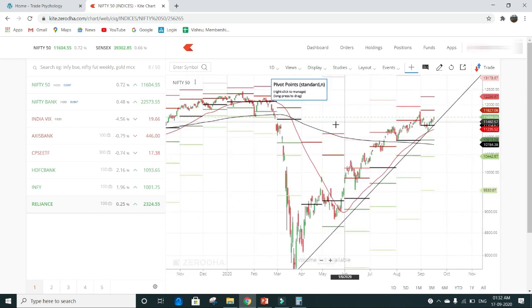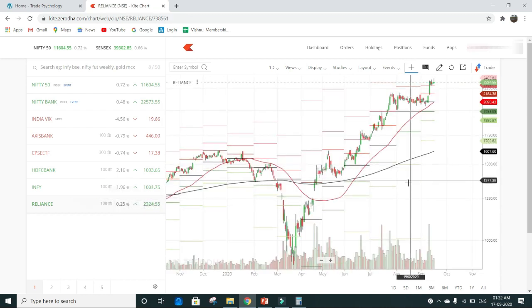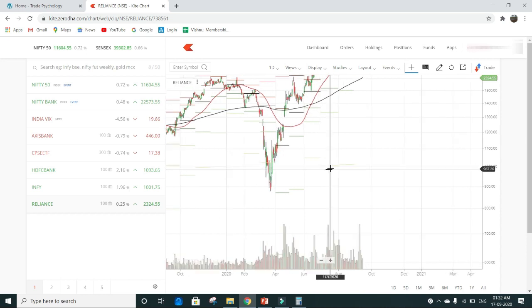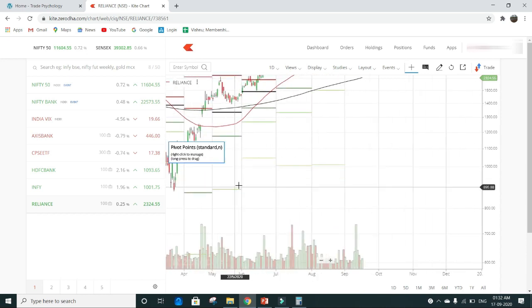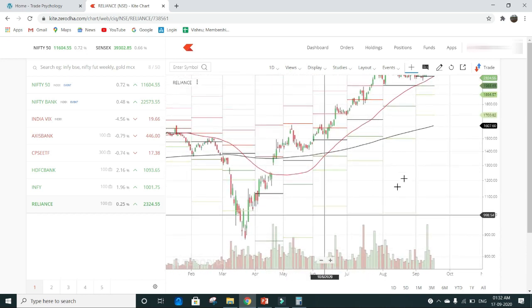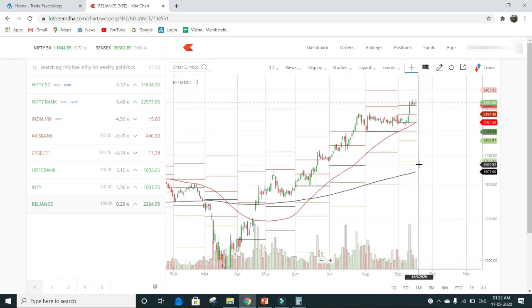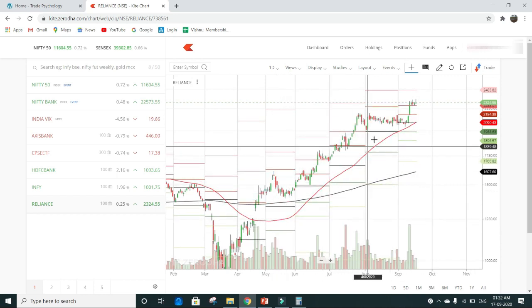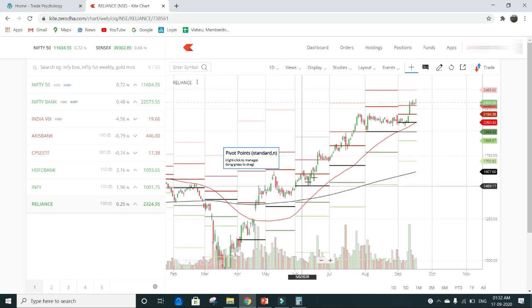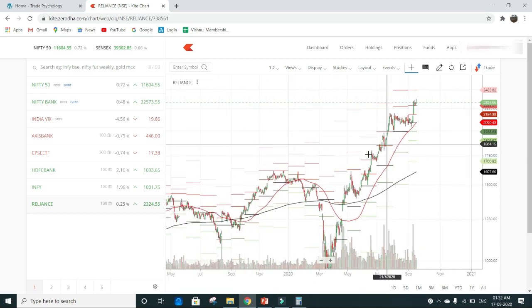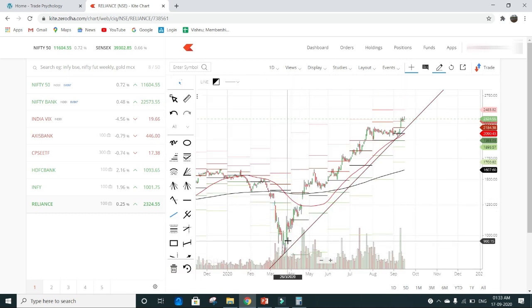You can see some of the stocks which I picked for Nifty, that is Reliance. In Reliance, it made a low of around 900 in the month of March. From that day, you can see it has rallied almost 130% within a span of 3 to 5 months. So as you can see, Reliance had a very big move in the upward direction.